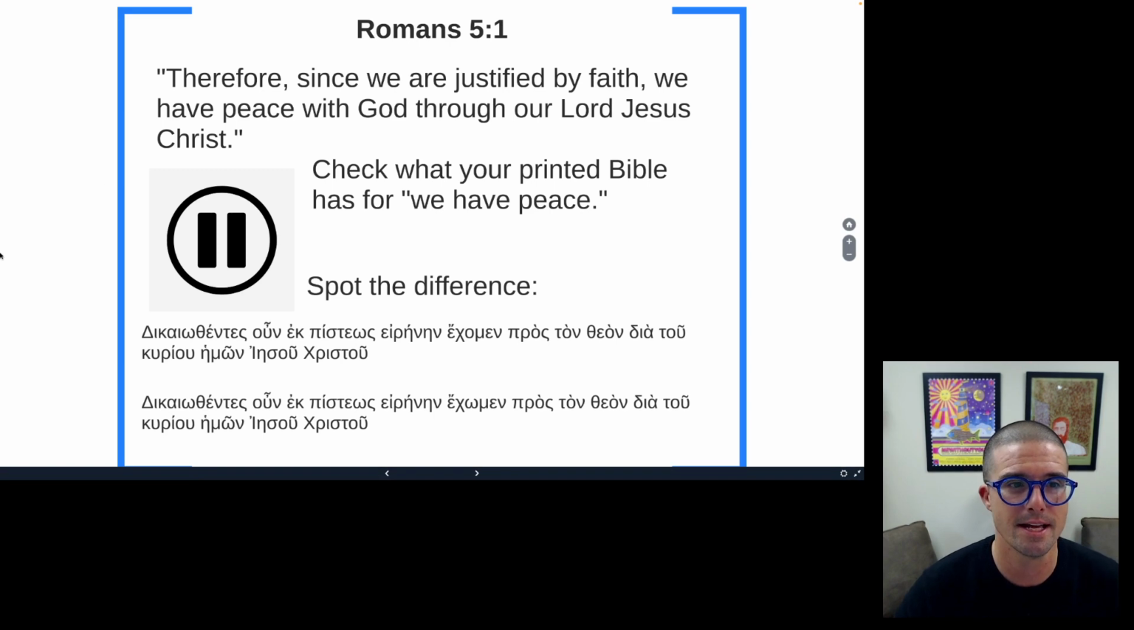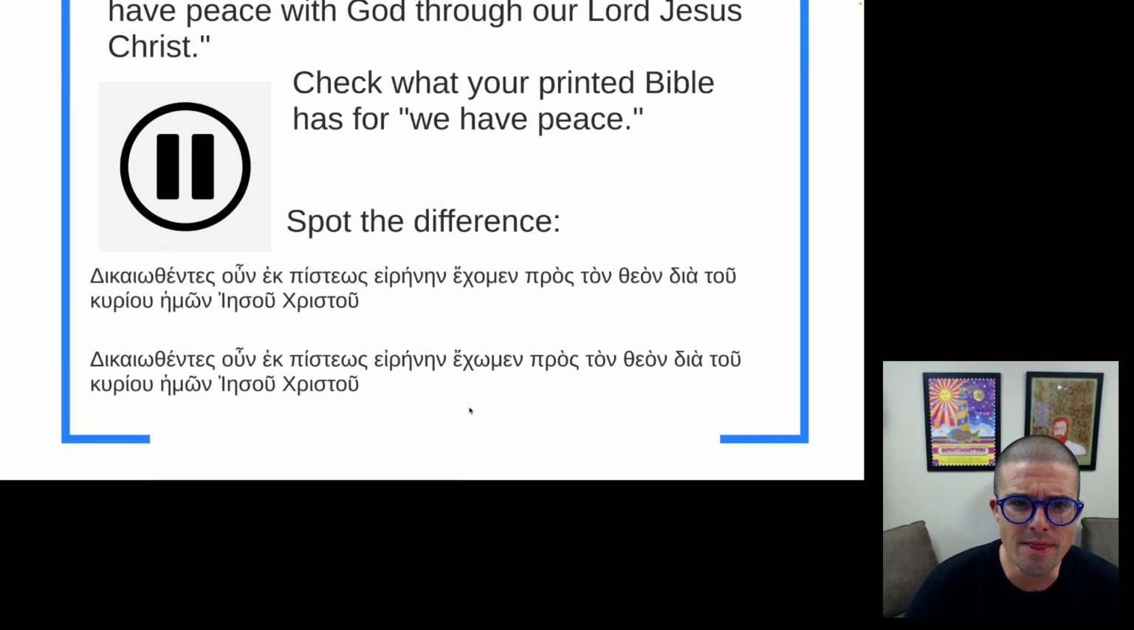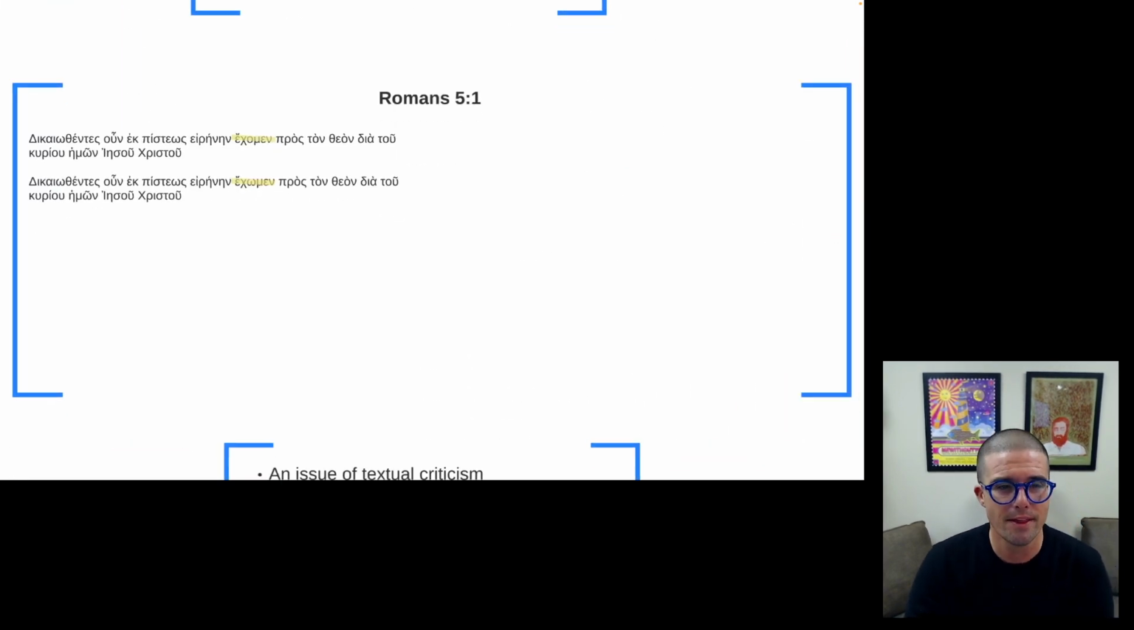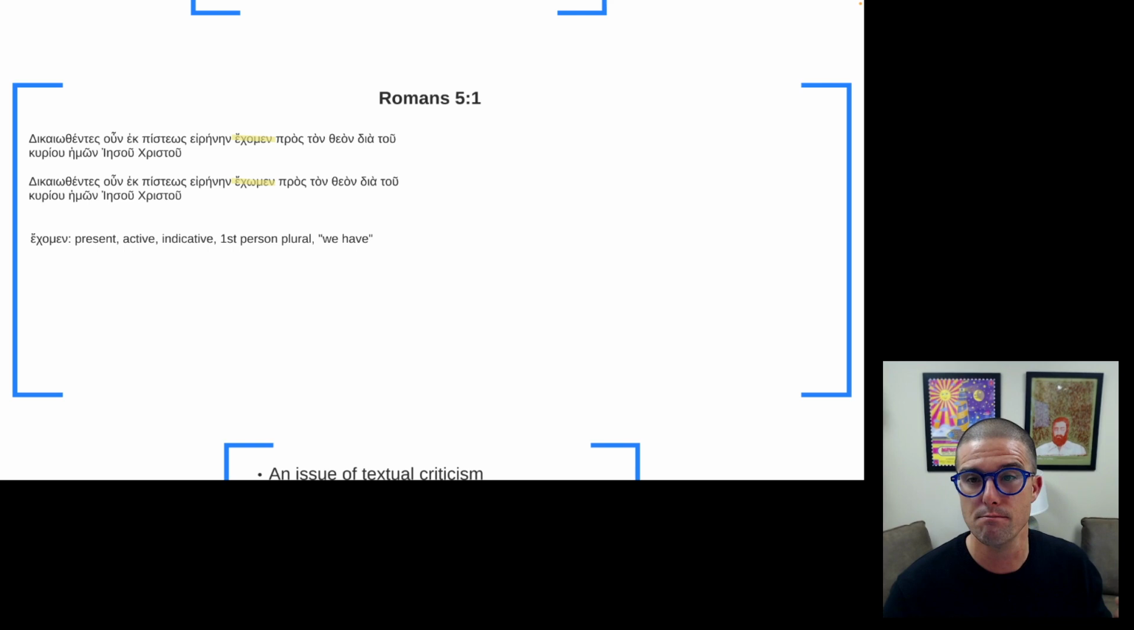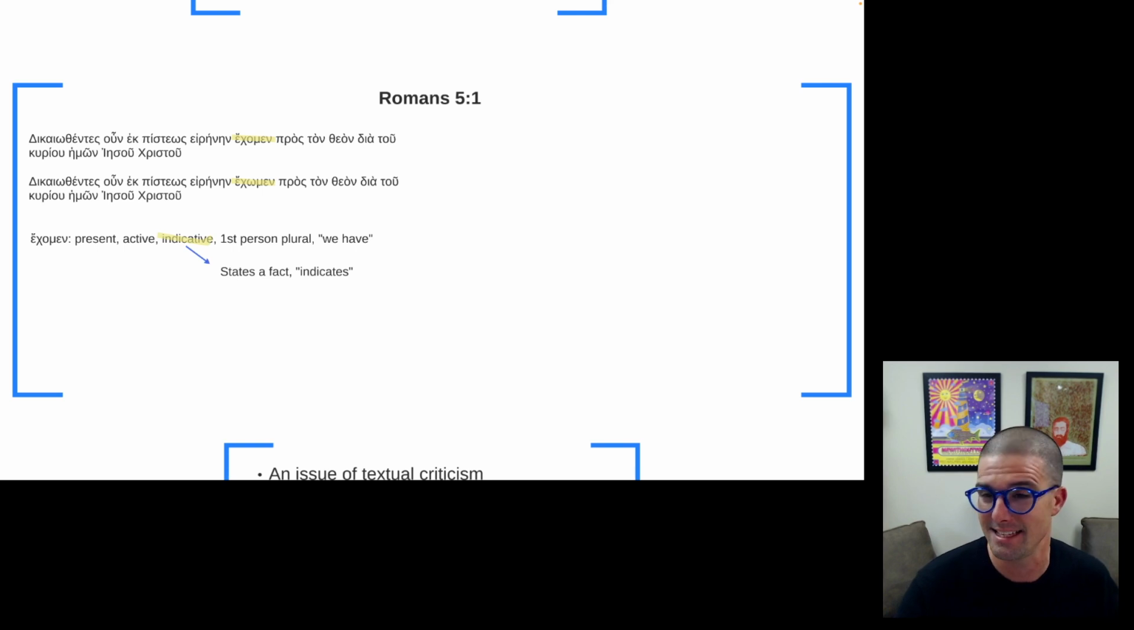The difference here is between the single letter that looks like an English O and an English W. This is a Greek omicron, little omicron, and a Greek omega down here, big O, omega. And this is a difference that changes the meaning of the verse. It changes the meaning of the verb. When you have the omicron, the letter that looks like an English O, the verb is in the indicative mood. And what the indicative mood does is it indicates something. It indicates what is a fact, a thing that already is.